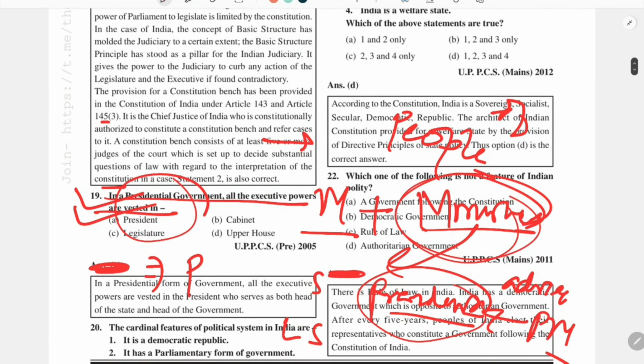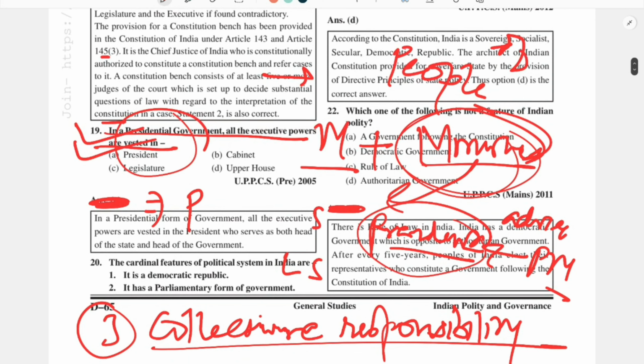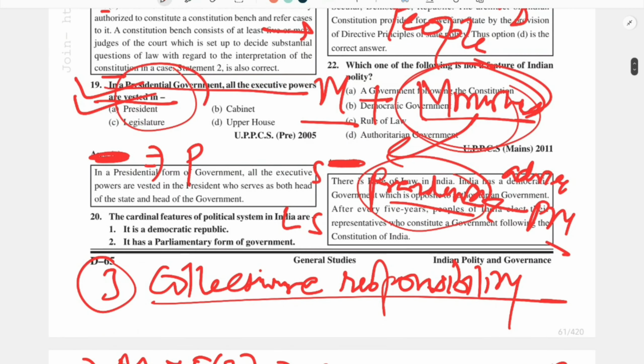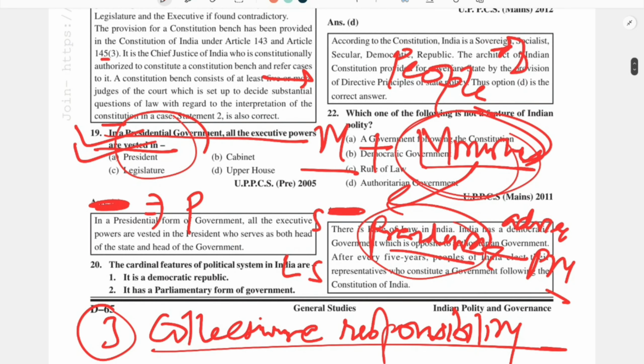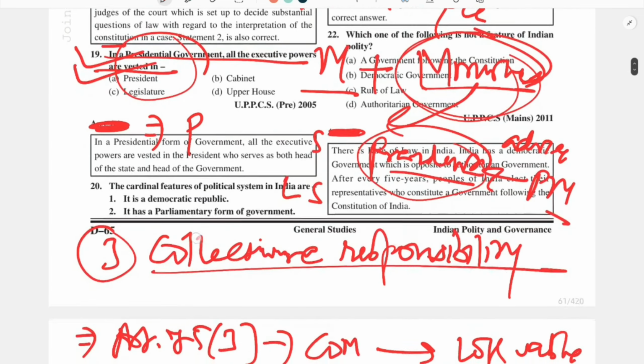So stopping this video here, we will make another video regarding these remaining concepts: what are some more features of any presidential form of government, what are its merits and demerits, and what is the difference between the Indian parliamentary form of government and the British parliamentary form of government.